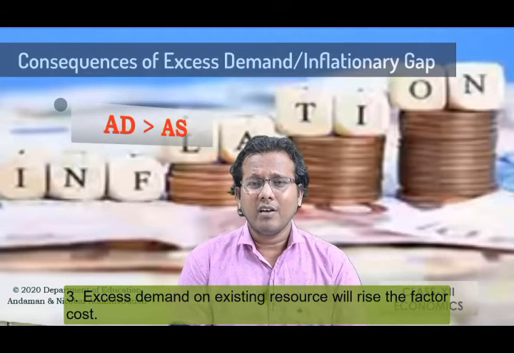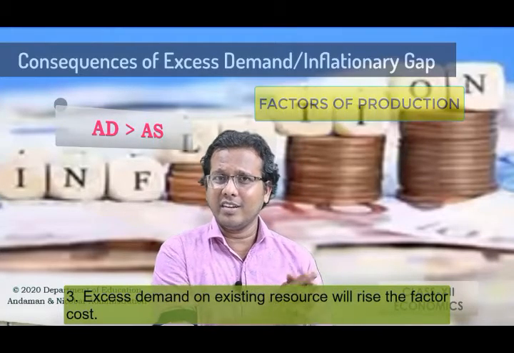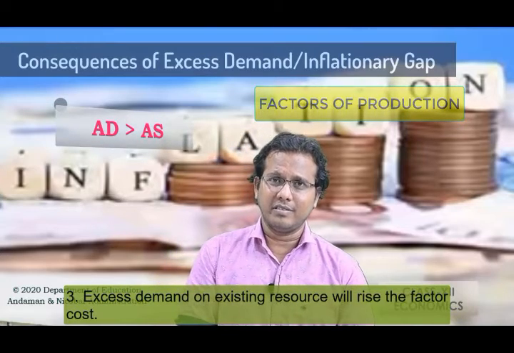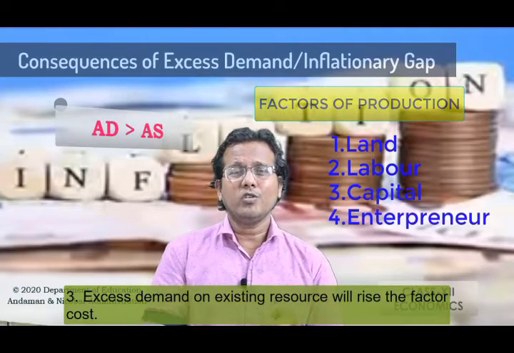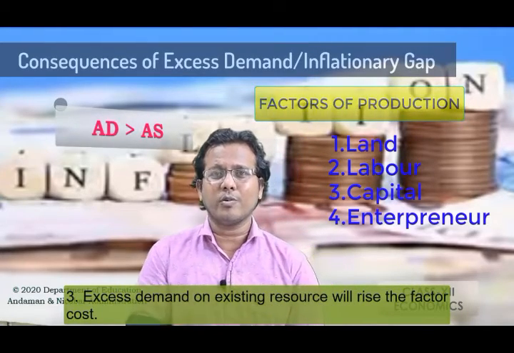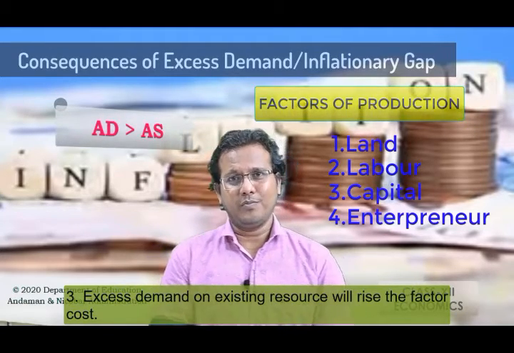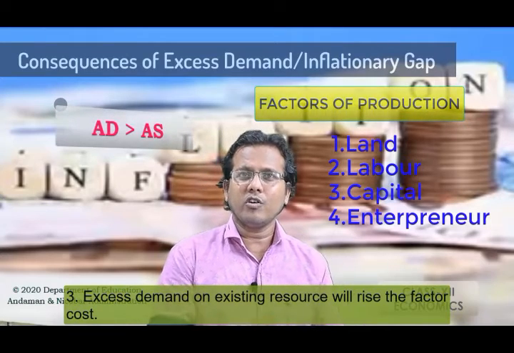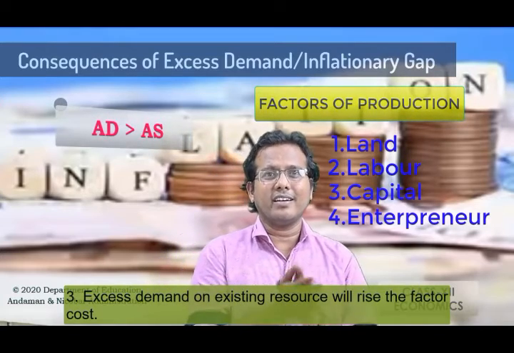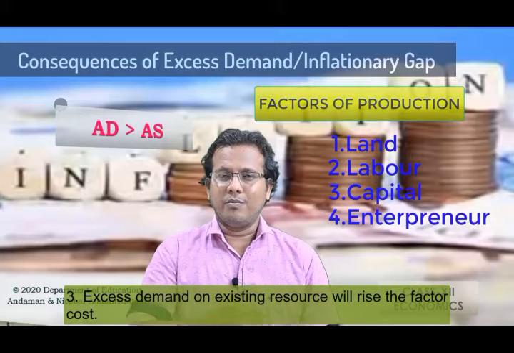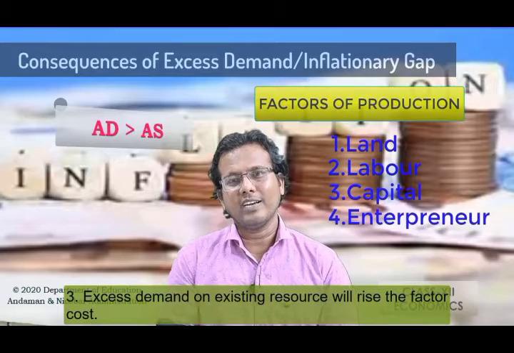When it raises the price level, it automatically increases the factor cost. What do you mean by factor cost? Factor costs are those costs which are incurred on the factors of production involved in the production of goods and services. That means land, labor, capital and the entrepreneur. So these four factors involved in the production process, their cost also increases during the situation of inflation. As the factor cost increases, the cost of production also increases. You can say that as the factor cost increases, the price level of the commodities available in the market will also increase.